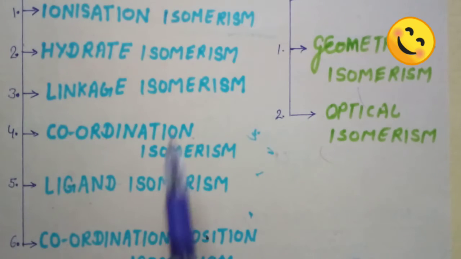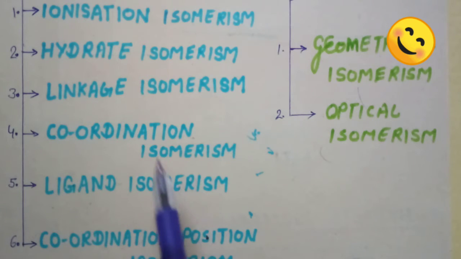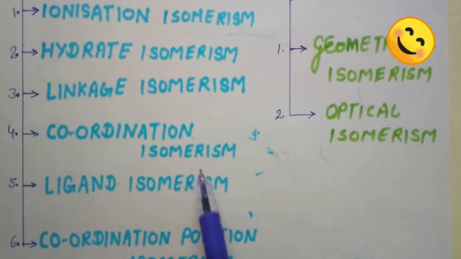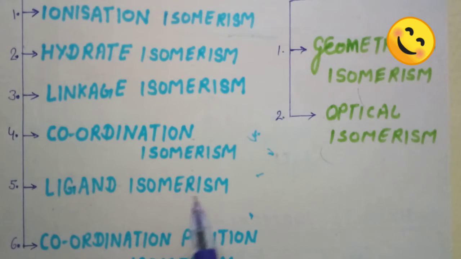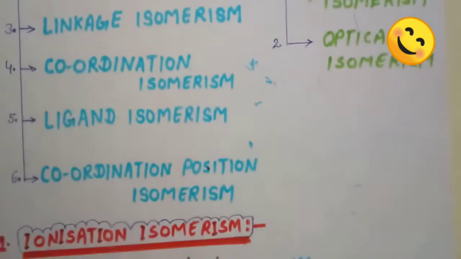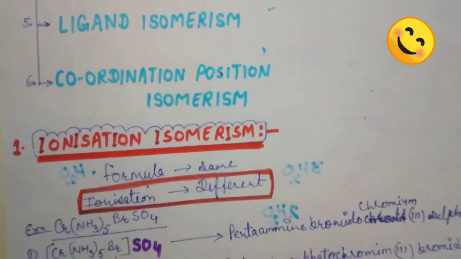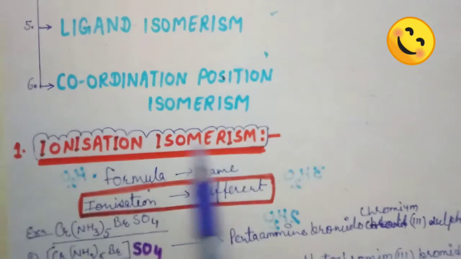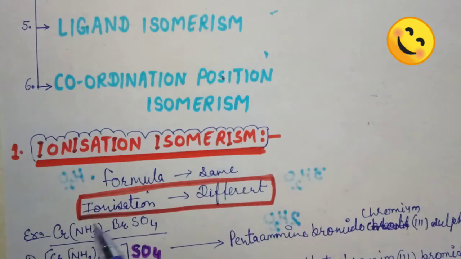Okay, first of all, in this video we will discuss the structural isomerism, all six types. Listen, each and every isomerism is shown by a typical coordination compound, so we have to notice that key point to identify the type of isomerism. First, we will discuss ionization isomerism. Ionization isomerism means the formula will be the same, but the ionization is different. That is the key point of this isomerism.